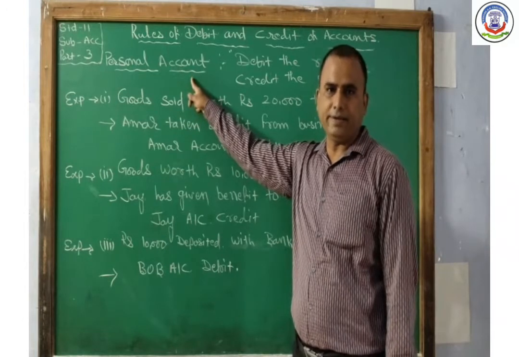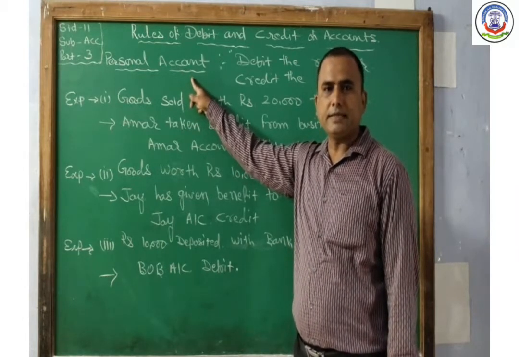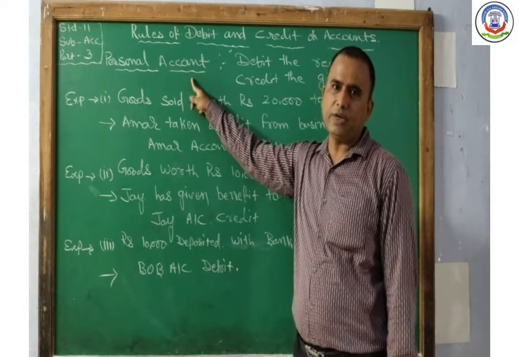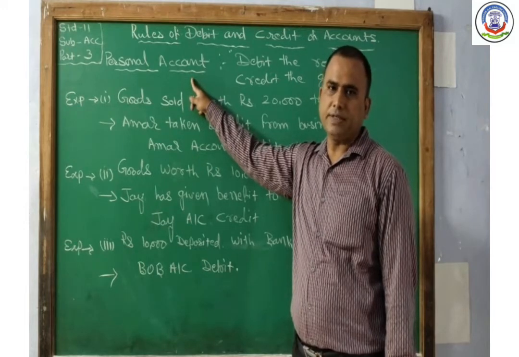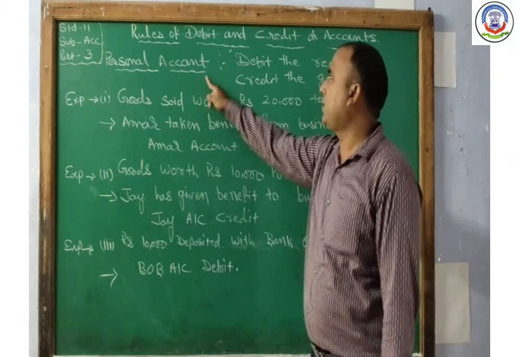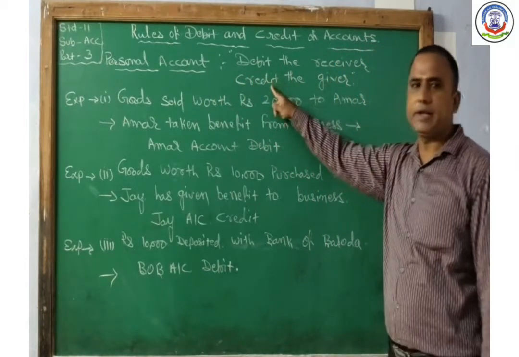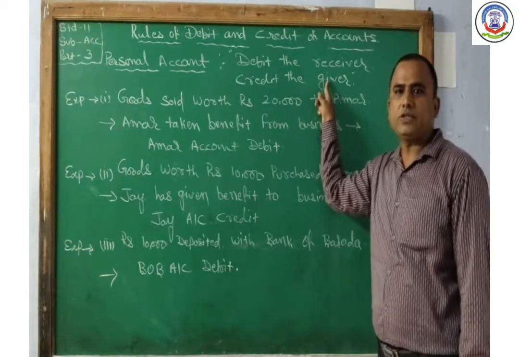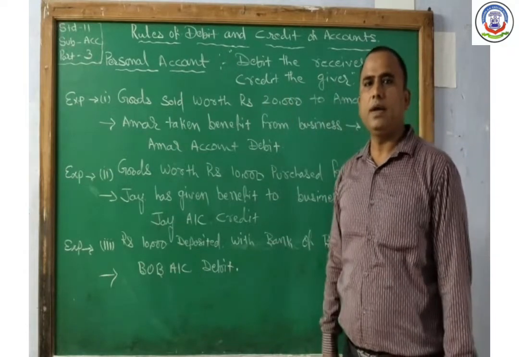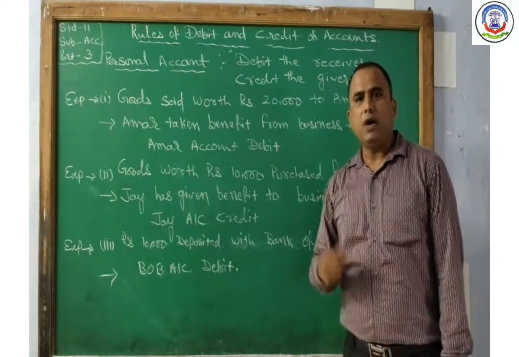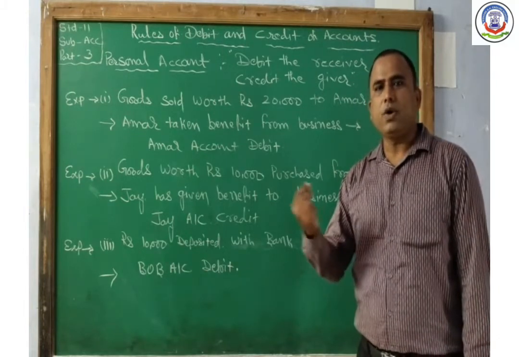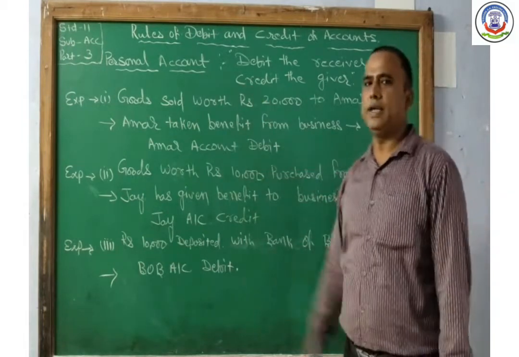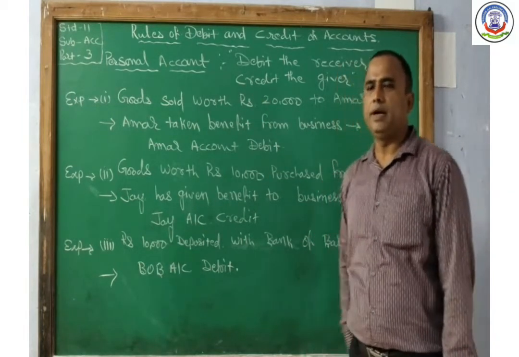In the last session, we learned that a personal account means the transaction which is associated with a person, like a natural person or an artificial person. The rule of personal account is debit the receiver and credit the giver. We all know that in our economic transaction, at least two effects have to be passed in our accounting book. Out of these two, one is recorded on the debit side and another is recorded on the credit side. So the rule of personal account is debit the receiver and credit the giver.